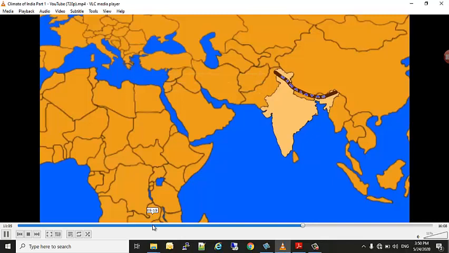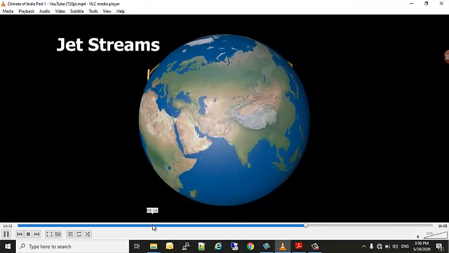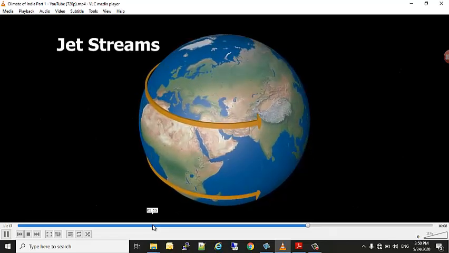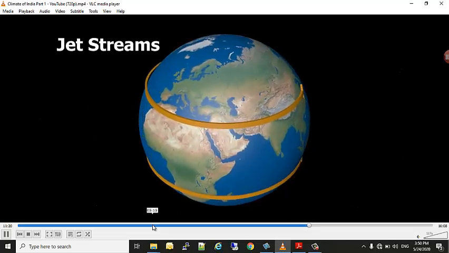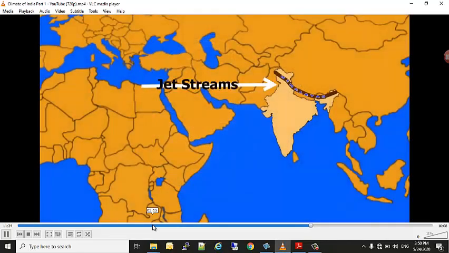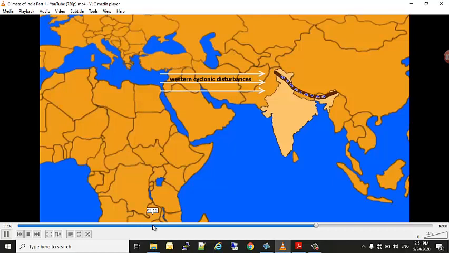The upper air circulation, we call it a jet stream. This region is dominated by westerly flows, an important component of which is the jet stream. When I say jet stream, it refers to the wind that blows at a great speed. Now these jet streams are located approximately over 27 to 30 degrees north and south latitude, and therefore they are known as subtropical westerly jet streams.